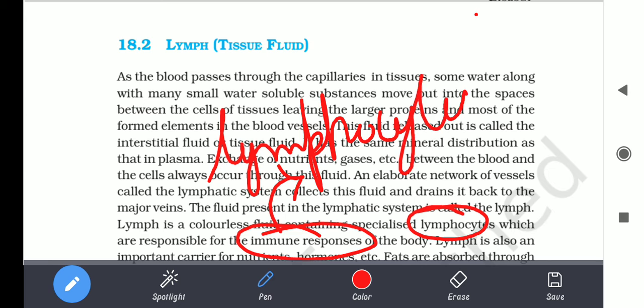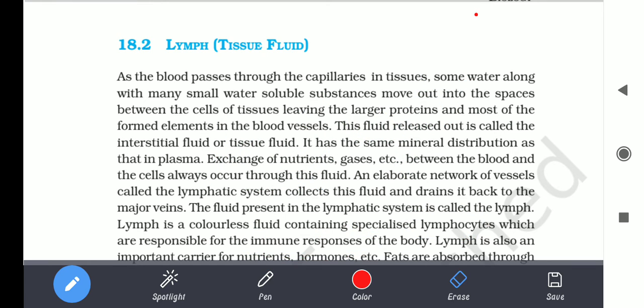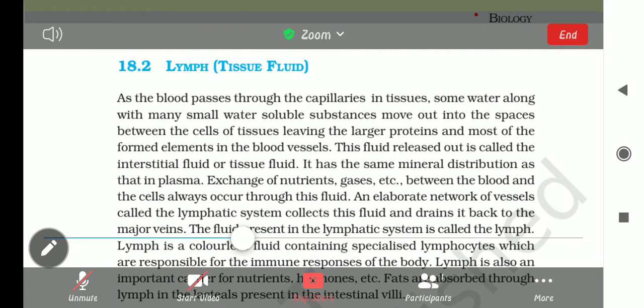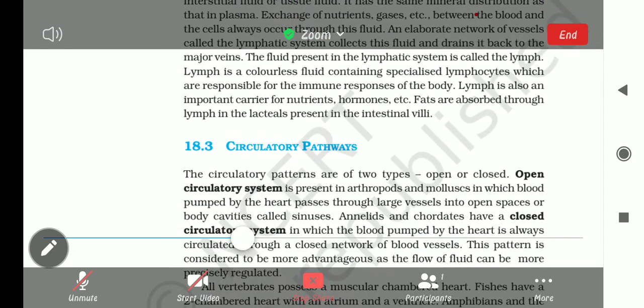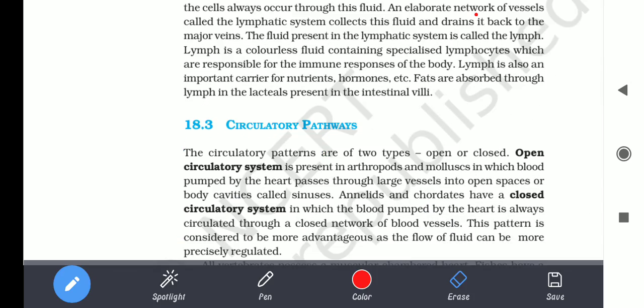So we know that lymph is colorless, and lymphocytes are responsible for the immune responses in our body.